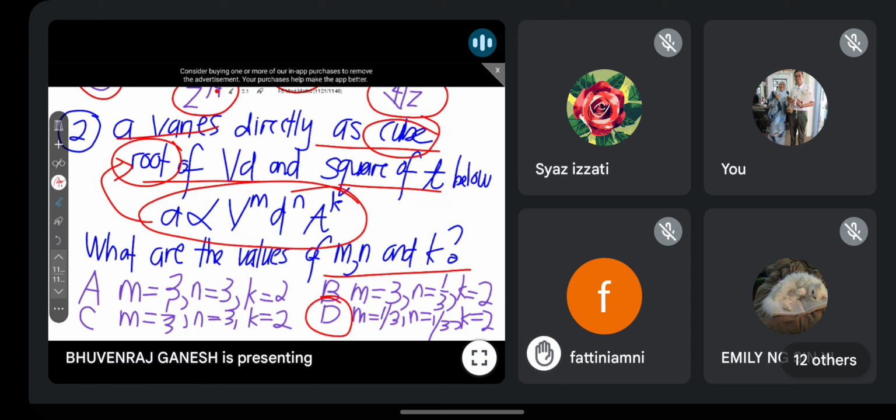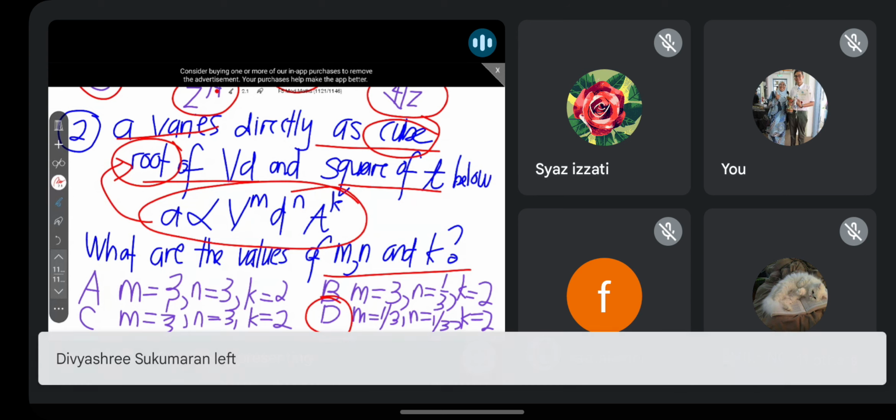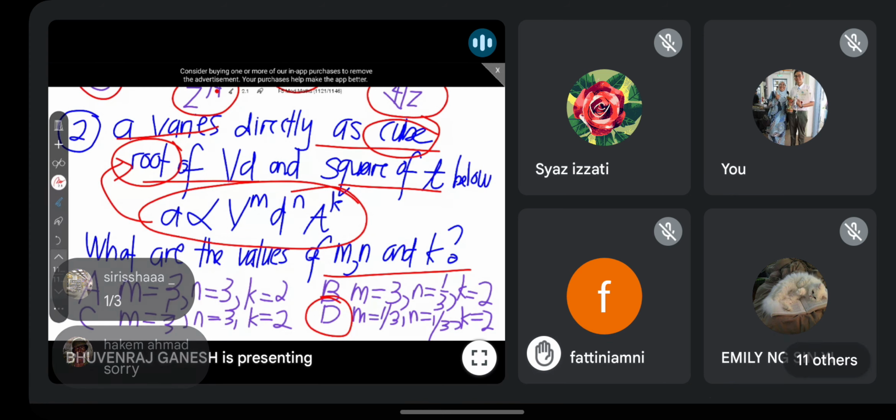Kalau dia cakap kuasa 3, maksudnya 3. Tetapi kalau ada punca kuasa 3, maksudnya apa? Apa kuasa dia sebenarnya? Anyone know? Cube root, what is the power? Okay, it's not square root of 3, guys.